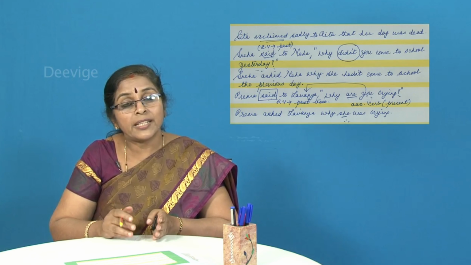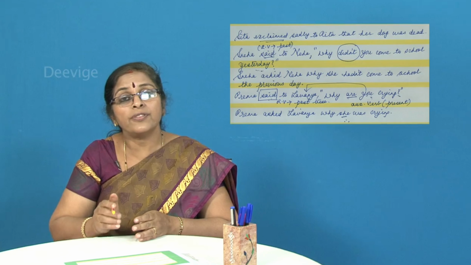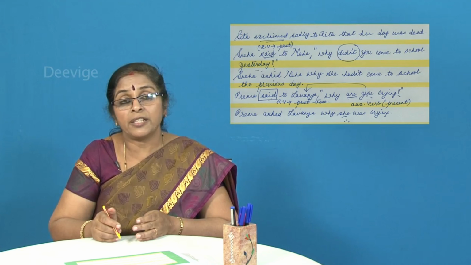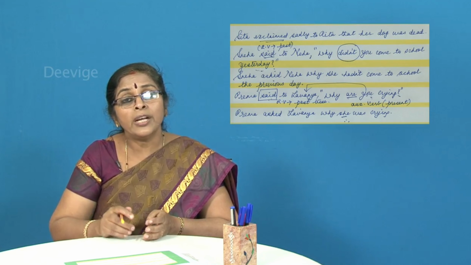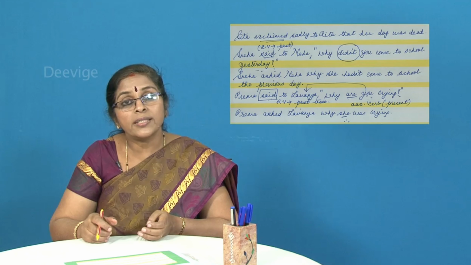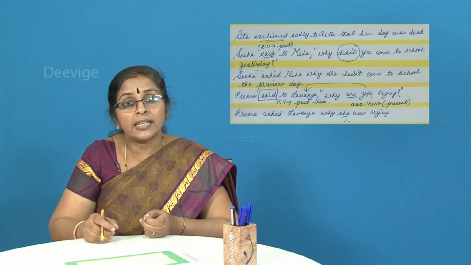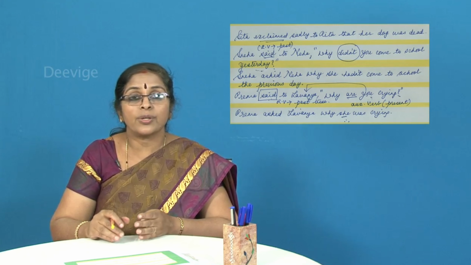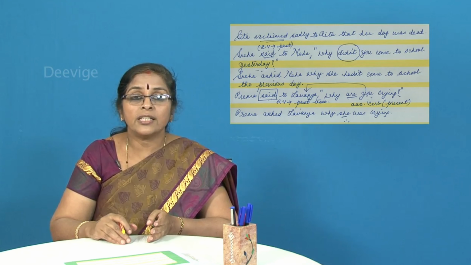So "said" will change to "exclaimed" if there is an exclamatory mark used in the direct speech. Then I also told you, if there is the word "please" in the direct speech, what does it indicate, students? It indicates a request. So when you are changing it from direct to indirect, instead of "said", you will use the word "requested".